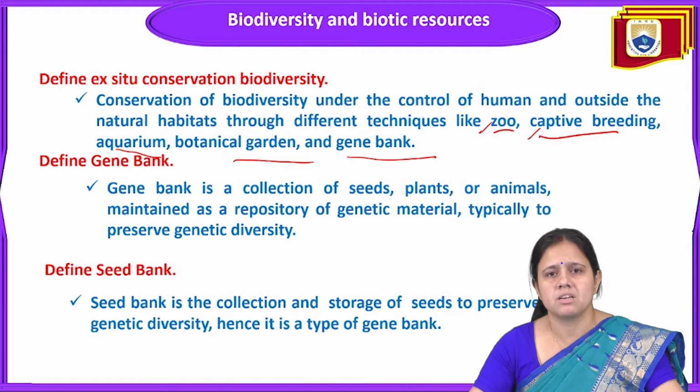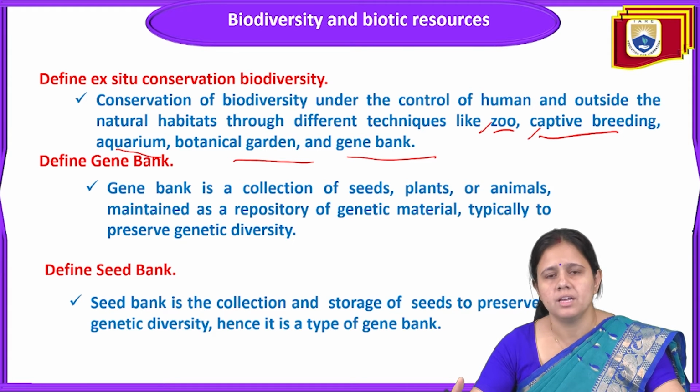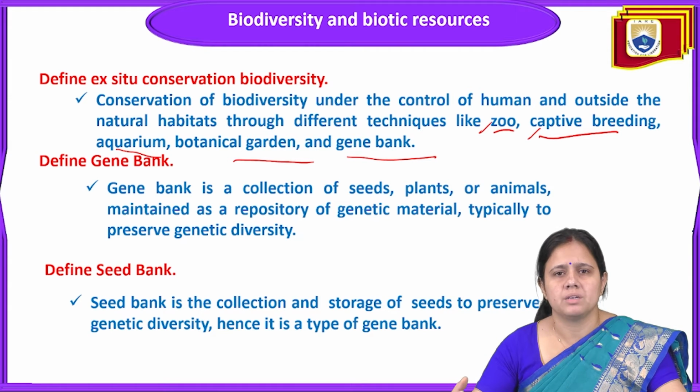In many national parks, they run crocodile captive breeding programs, and in this way the crocodile numbers have increased. An aquarium is there to save aquatic animals, and a botanical garden is there to save plants that are going to be endangered. In a gene bank, we protect the genes of a particular species so that we can do research on these genes and further reproduction.